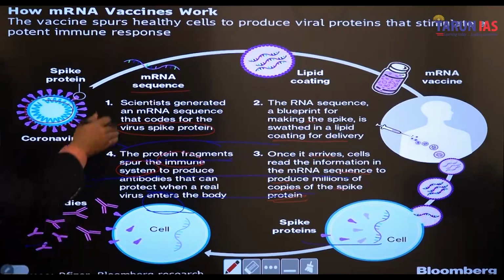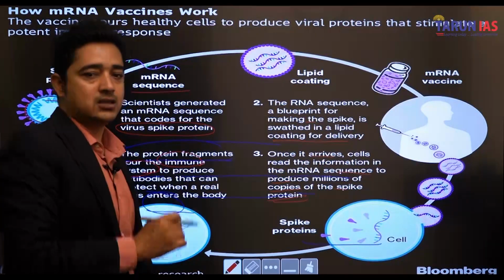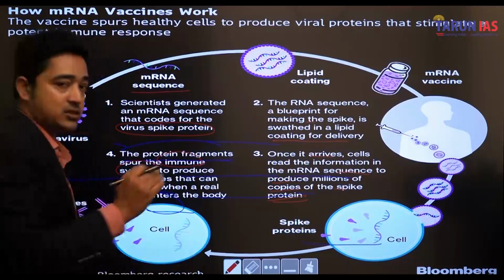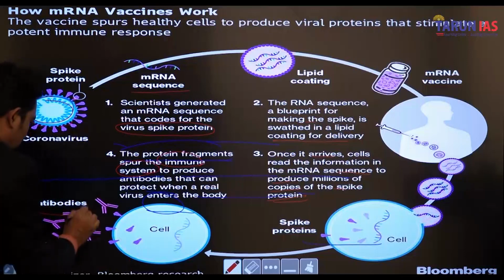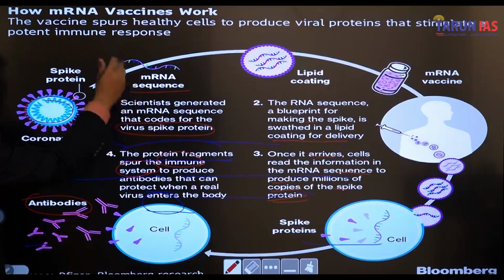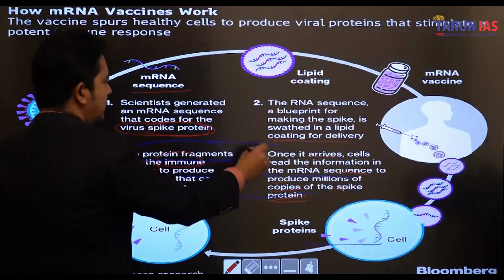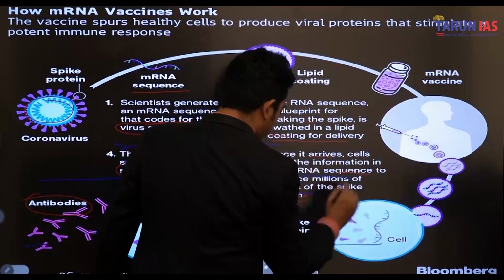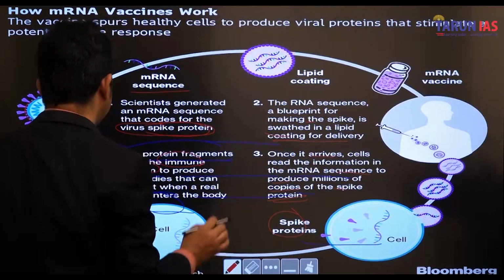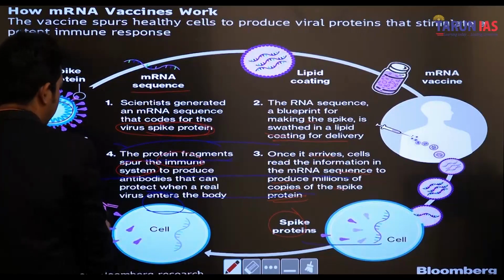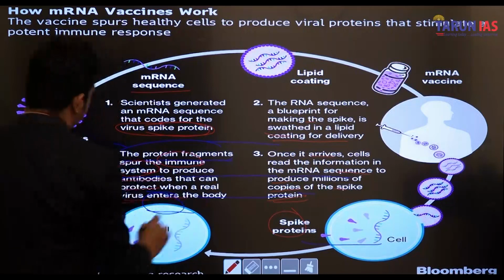So now you understand how an mRNA vaccine works, because in the initial class on vaccination I shared that lots of questions have been asked in the prelims section. Here are antibodies that can fight the virus. So the mRNA vaccine first codes the virus spike protein, then the lipid coating, and the spike protein spurs the immune system to produce antibodies that protect us when the real virus enters the body.